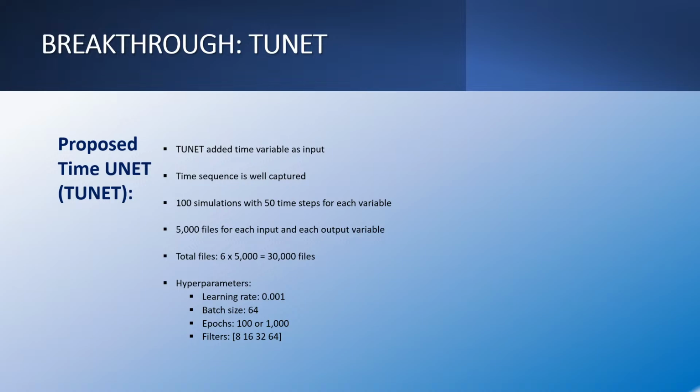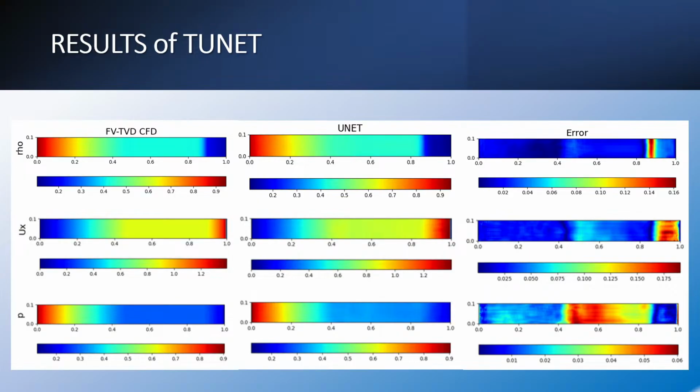The parameters that were used to then train the model were: the learning rate was 0.001, the batch size was 64, the epochs we used in one case 100 and 1,000, and the filters were 16, 32, and so on. Now, here we see the results, which compare the finite volume TVD results with the TUNET results in the first two columns, and on the rightmost column, we see the error.